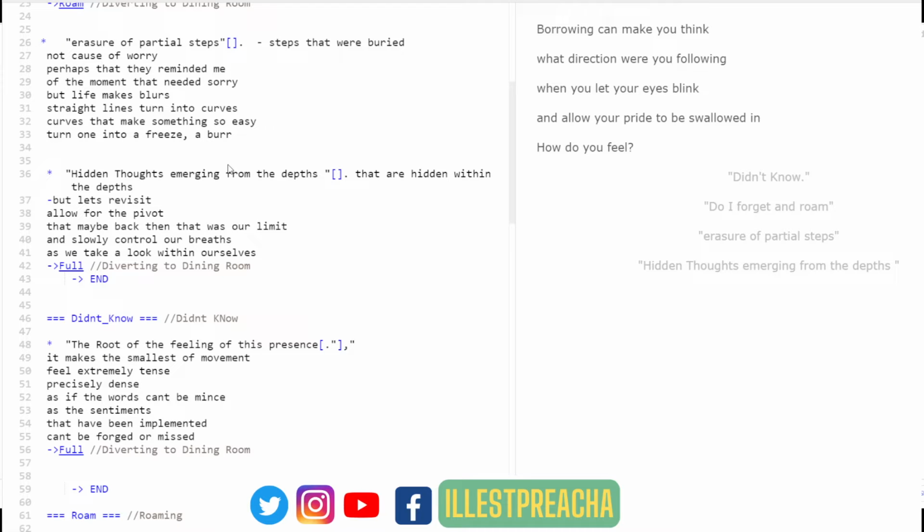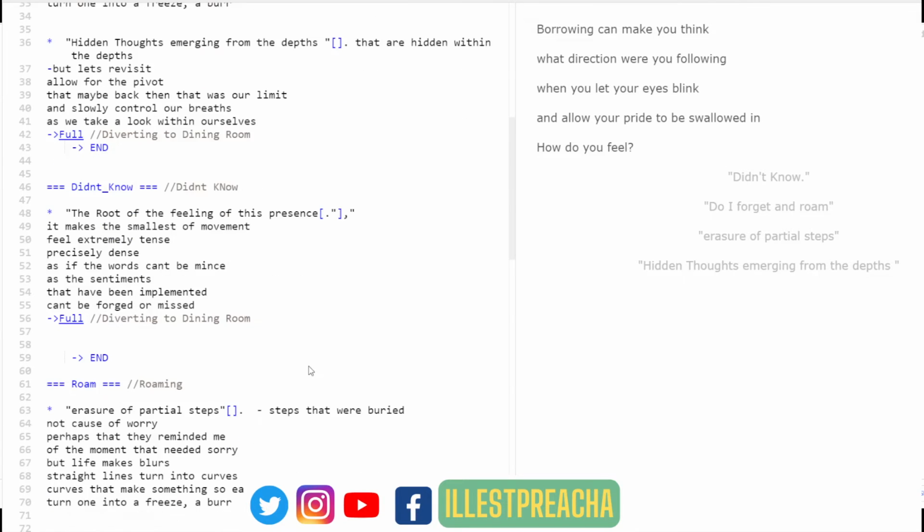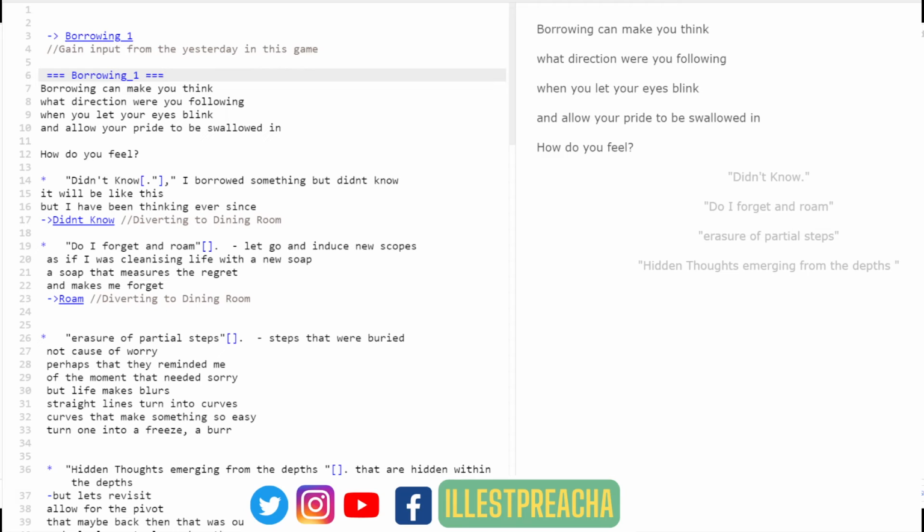And if you want to know more about the code, please write it in the comments. I'm just going to do a quick blast because I just really like interactive fiction and branch narrative. So, how this works is that as you see here, this is the first diversion that's going to occur, and it asks, borrowing can make you think. What direction were you following when you let your eyes blink and allow your pride to be swallowed in? How do you feel? And then the user has to choose one of these four options.